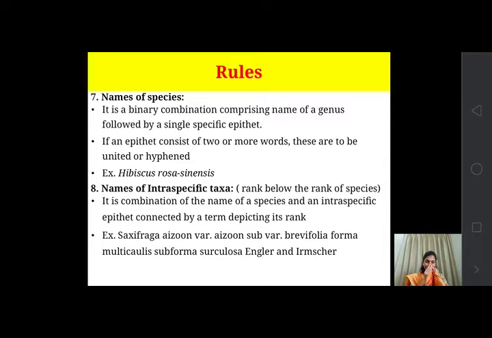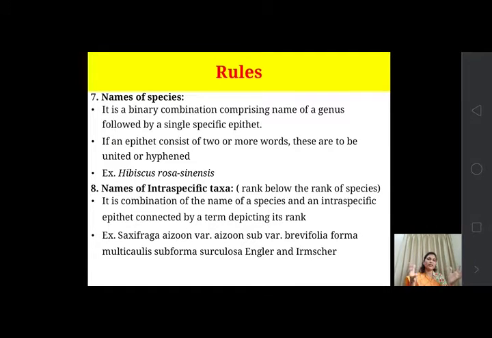Then the name of a species is a binary combination comprising the name of a genus followed by a single specific epithet. So every plant has two names, generic and specific. The genus is written first and the species name after that. The genus name always starts with a capital letter and the species name starts with a small letter. When you write any scientific name of any plant, you must write the generic name first and the species name later, in that manner, capital and then small.